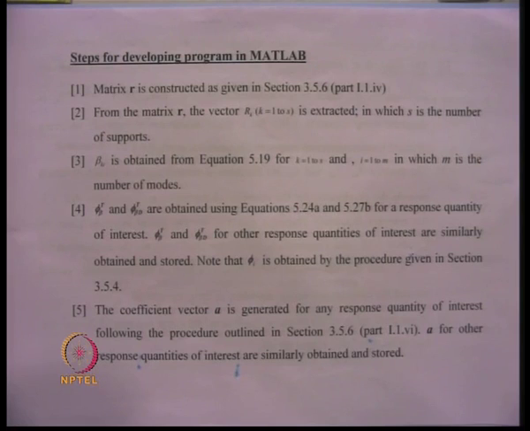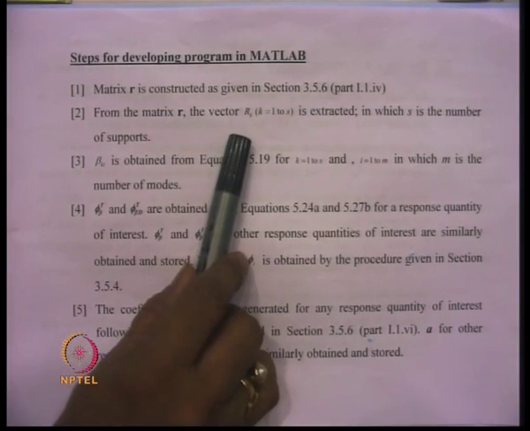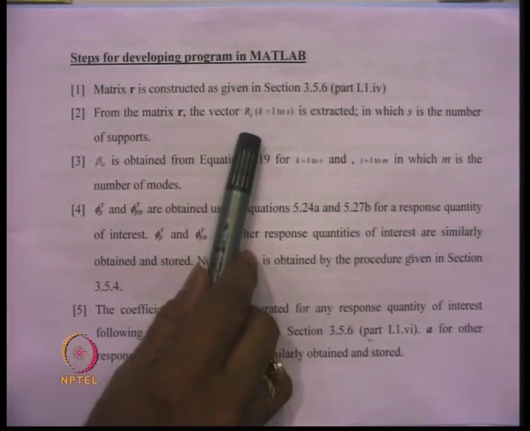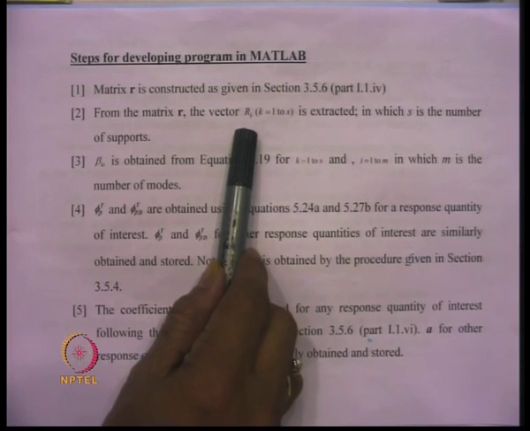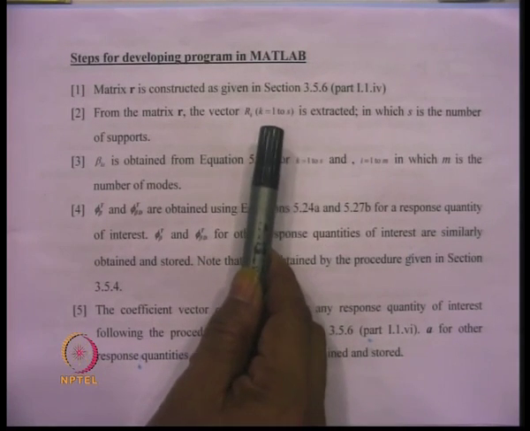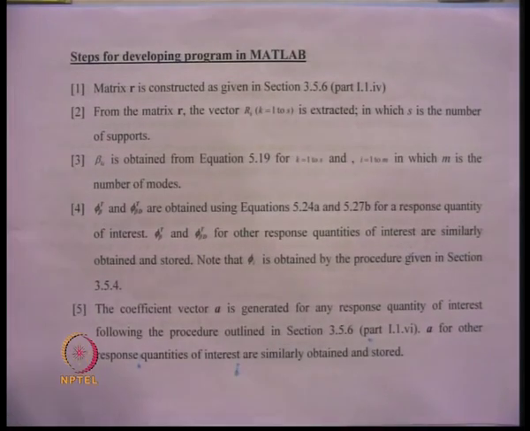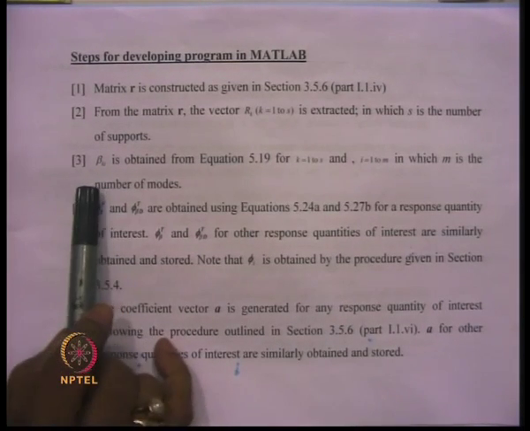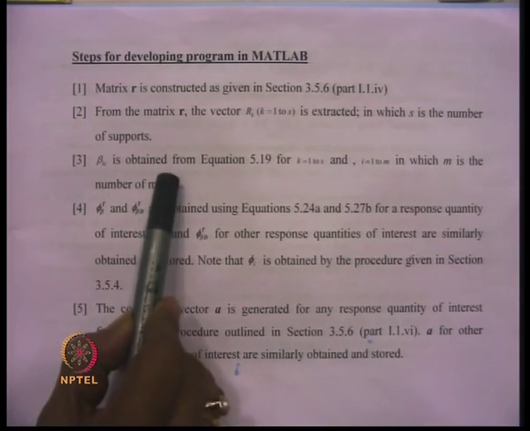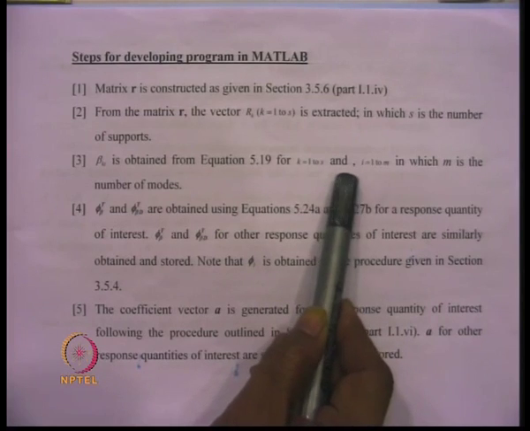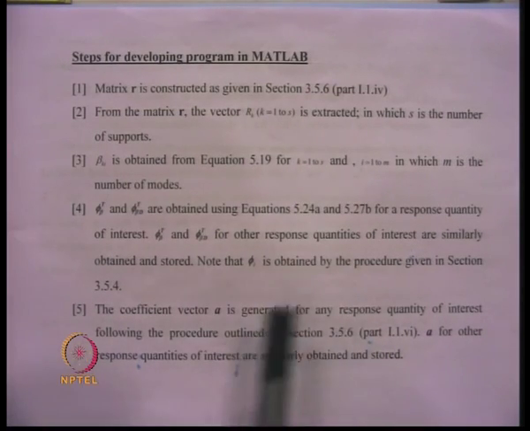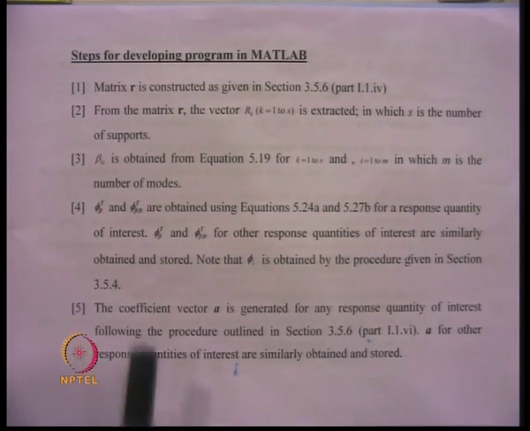Then from the R matrix one can take out the R_k vector, that is for the kth support, and use it for finding out the mode participation factor for the kth support. Then beta_ki is obtained for all the supports from 1 to S and for all the modes 1 to M.